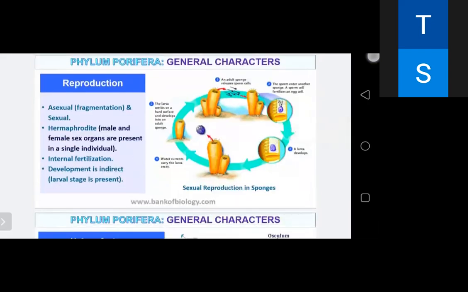Asexual reproduction and sexual reproduction both are there. They are hermaphrodite, bisexual, monoecious. Male and female sex organs are present in a single individual. They have internal fertilization. Development is indirect, like their embryo or larva is not similar to the adult one. Like in our case, we have direct development. The baby or child has a face similar to the adult one. So in their case, it is indirect development.